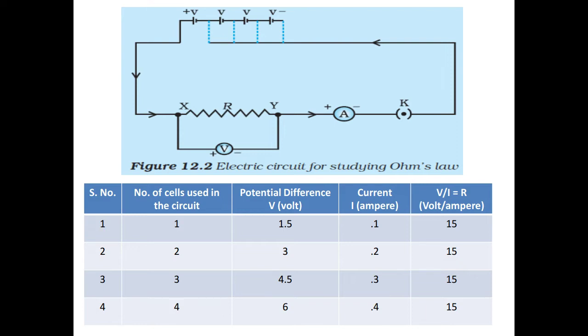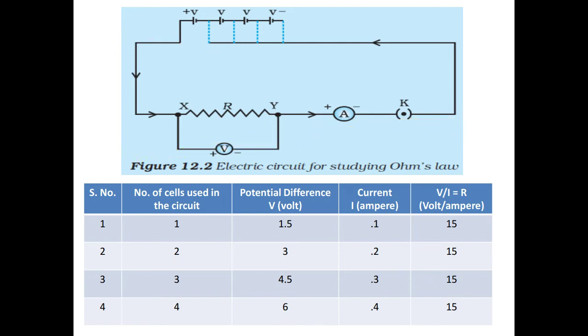Then we complete the circuit by adding an ammeter, a key and a cell. We apply a voltmeter across this nichrome wire. So this voltmeter gives us the potential difference between the two end points of this nichrome wire, and this ammeter will tell us the amount of current flowing through the circuit.